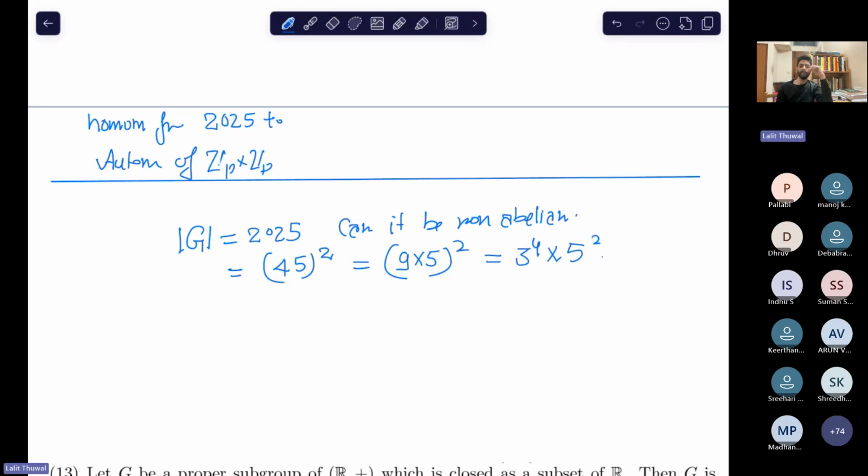Must it be abelian? Or can you give some example which is non-abelian? Raise your hand if you know the answer.